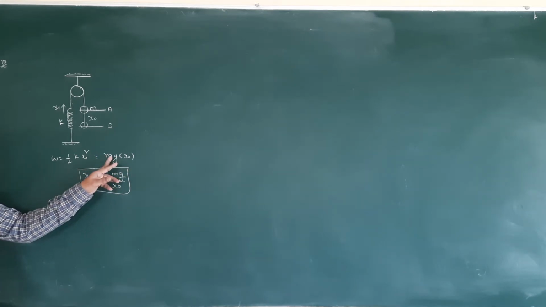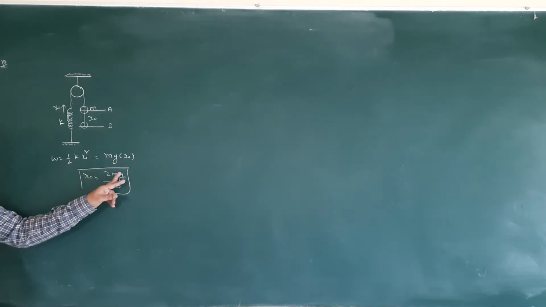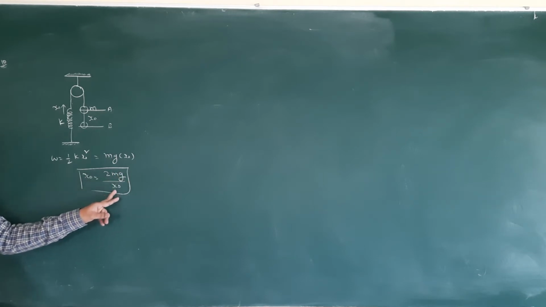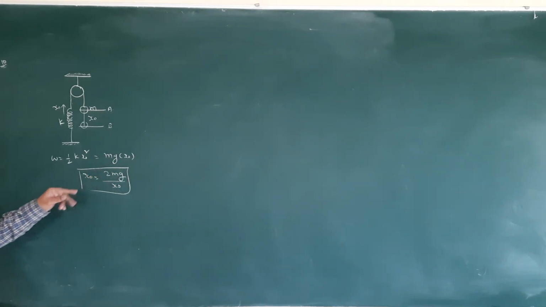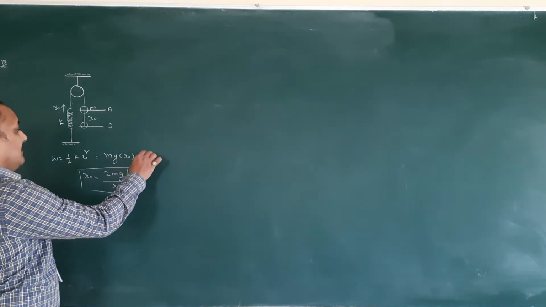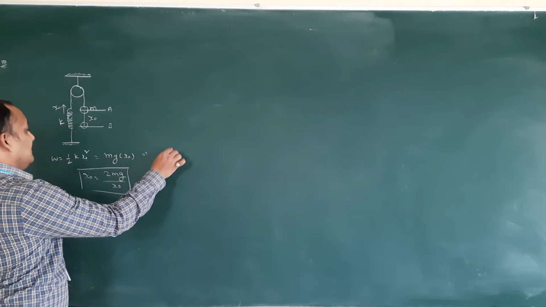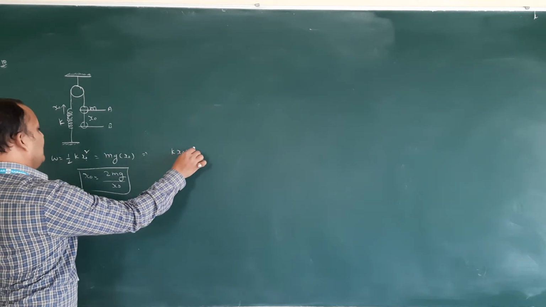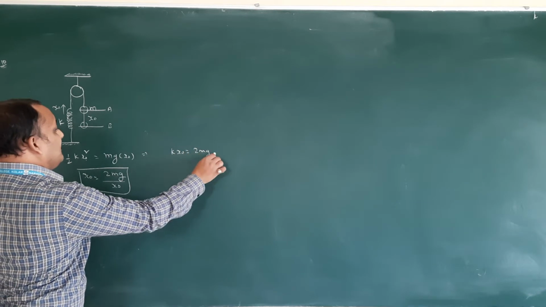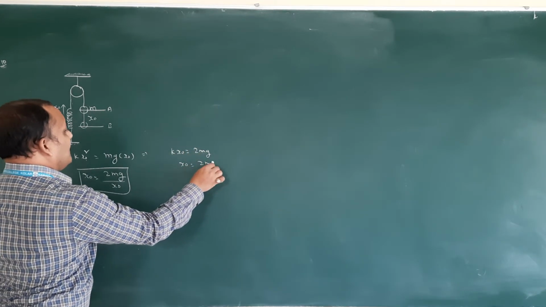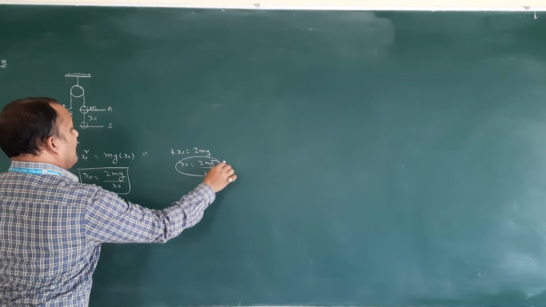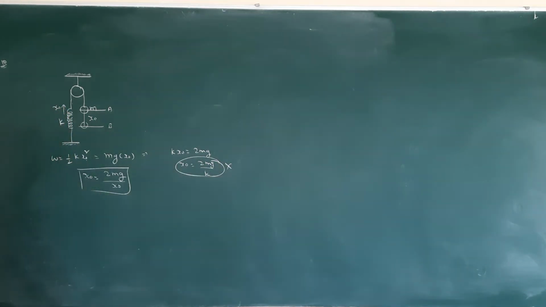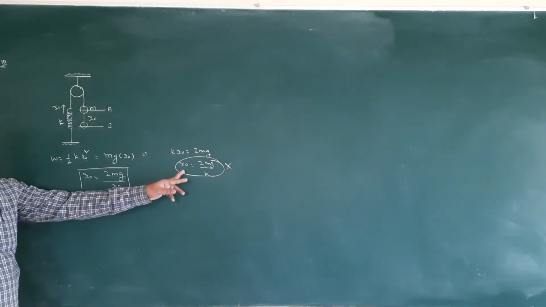X naught square means how much will be remaining? 2 mg by x naught. One x naught will be cancelled. That should be the answer. So how some people will do means x naught they will cancel. K x naught is equal to 2 mg and x naught equal to 2 mg by k.